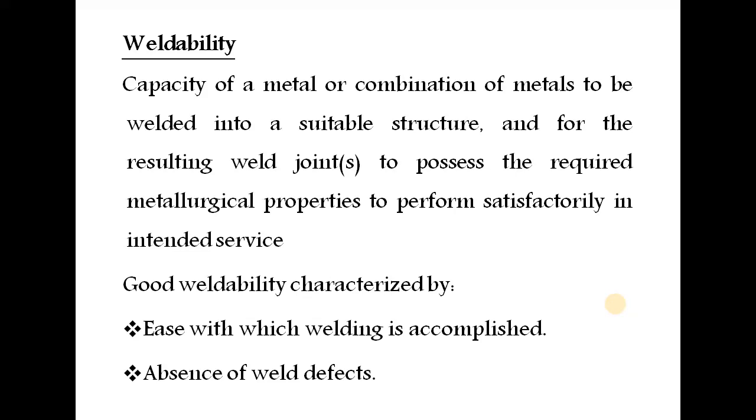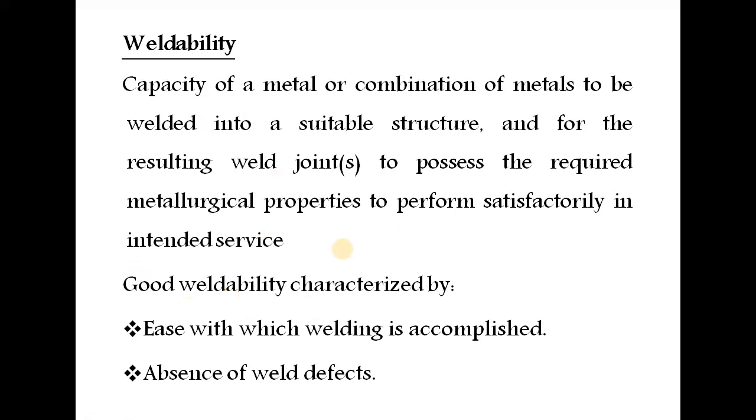Weldability. Weldability is generally defined as the capacity of a metal or combination of metals to be welded into suitable structures, and for the resulting welded joints to possess the required metallurgical properties to perform satisfactorily in the intended service. Some metals are not suitable for welding operations.